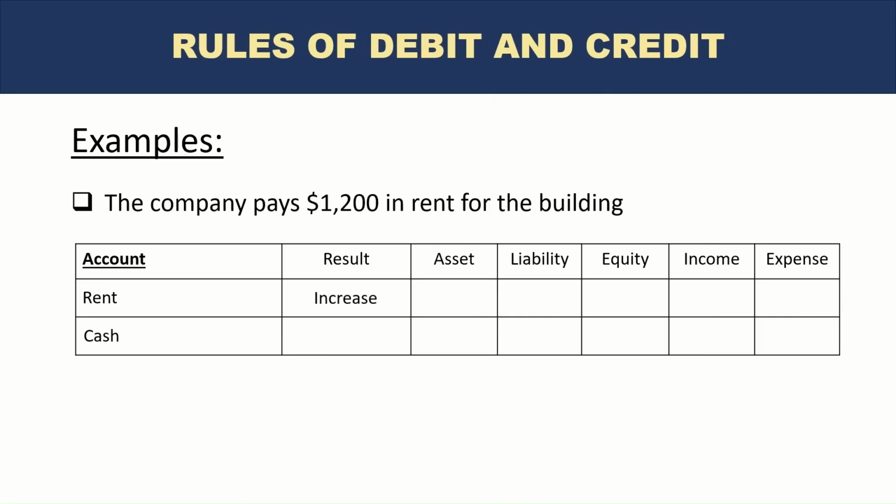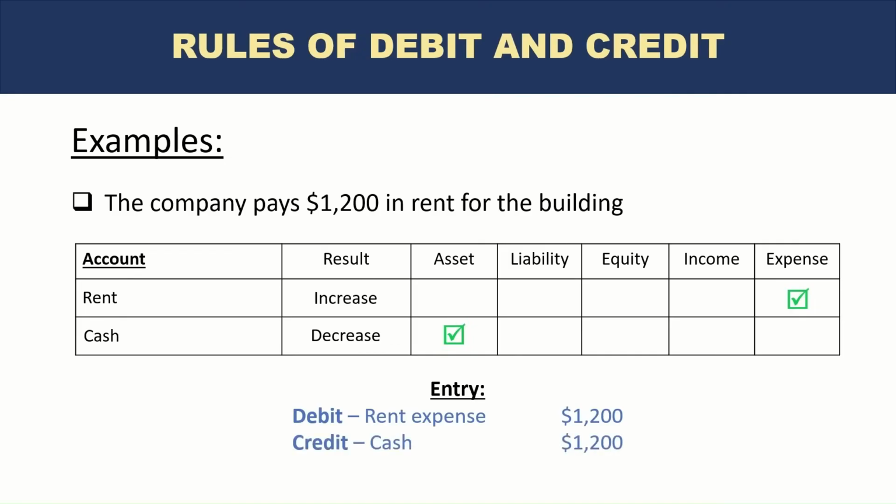Because, again, let's say the company started from scratch. There was no rent expense so far, but now in the first month, they have already paid $1,200. So there is an increase in rent expense and there is a decrease in cash because cash is paid out. So this is a good example. We know assets and expenses follow the same debit and credit logic, right? So if there is an increase in expense, it's a debit. And if there is a decrease in asset, it's a credit, right? So the accounting entry would be rent expense debit $1,200 and cash credit $1,200.